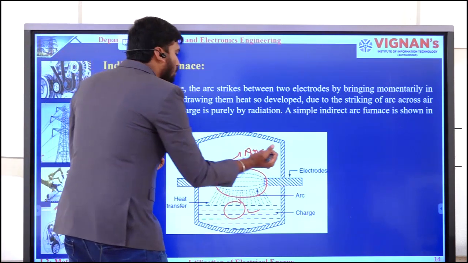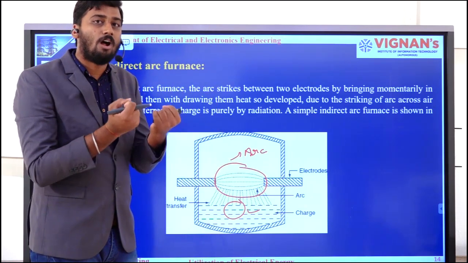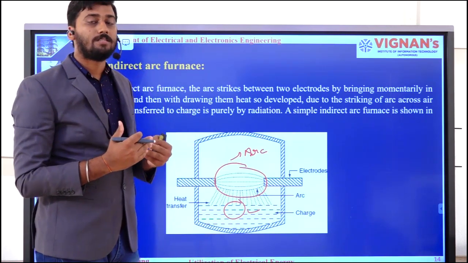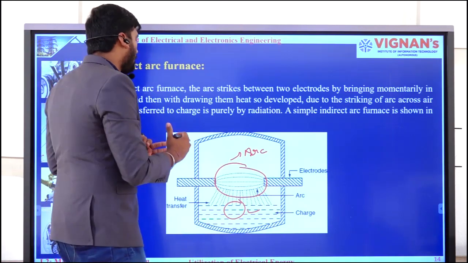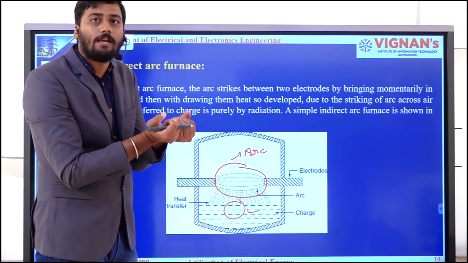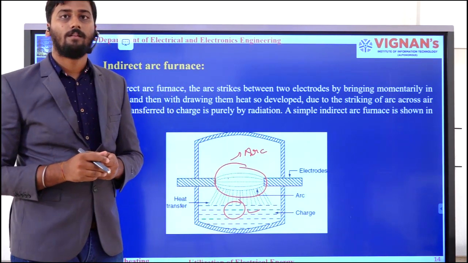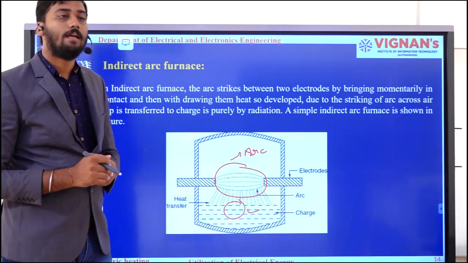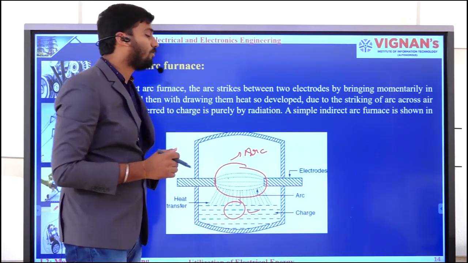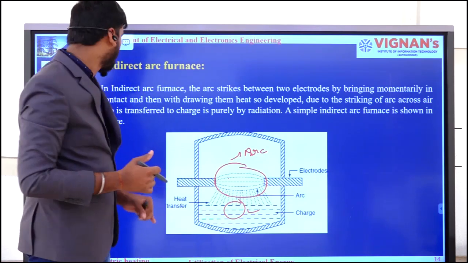Previously, these two electrodes were brought in contact, like we have discussed in the different methods to generate the arc. Here in this method, instead of applying a high amount of voltage, what we have done is we brought these electrodes momentarily in contact with each other and then separated them. So the arc was produced over here, and that arc will be generating the heat energy. That heat energy will be transferred to the charge either by the radiation method or convection method.